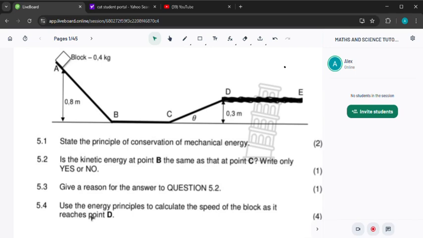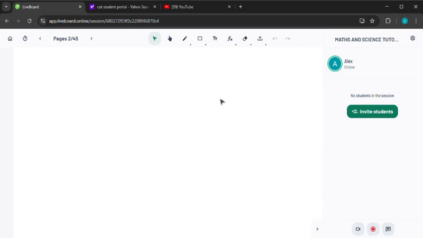So which principle can we use? Definitely we can use the principle of conservation of mechanical energy, because from point A up until point D we said that there is no friction, and if there is no friction then mechanical energy is conserved. So let's use the principle of conservation of mechanical energy to calculate what is required.